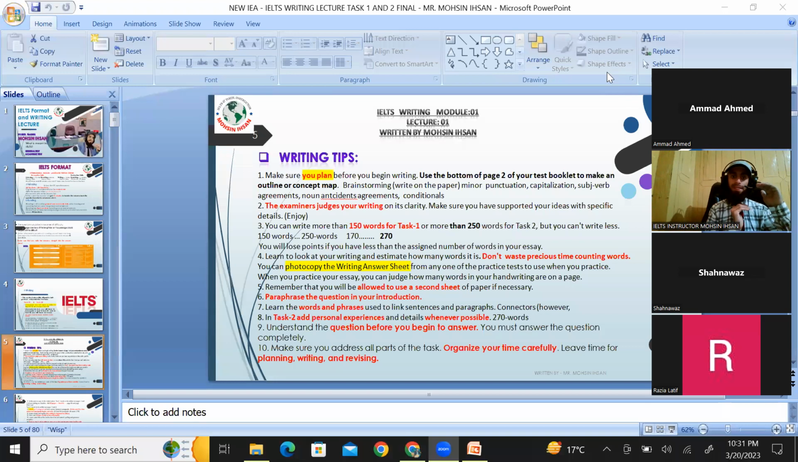But in the opinion essay, the opinion would be required. We will talk on that. So when the opinion is required, you are supposed to share that. Understand the question before you begin an answer. This is important. This is 100% important.